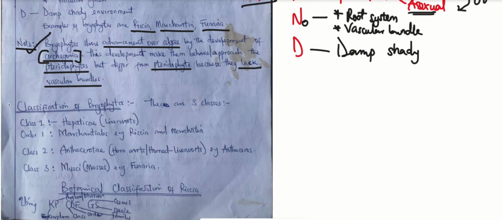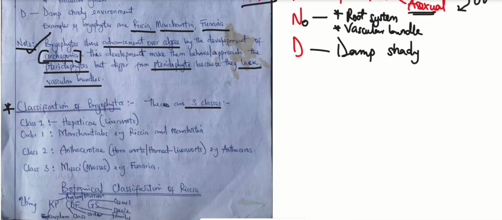Then we have the classification of bryophytes, or classification of Bryophyta. Now, whenever I use the word Bryophyta, I'm talking about a particular division. Do you understand? But whenever I use the word bryophytes in this class, I'm talking about examples of the Bryophyta. So whenever I use the words interchangeably, try to understand what I'm actually trying to say. For the classification of Bryophyta, we have three classes.